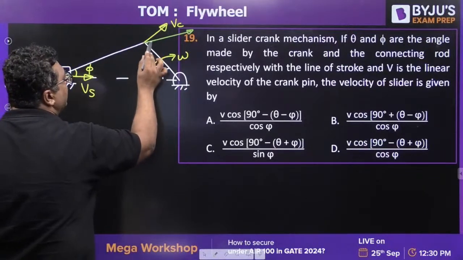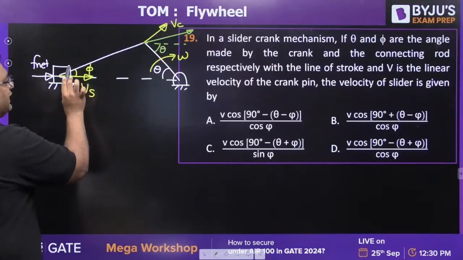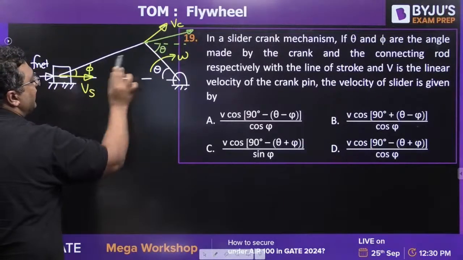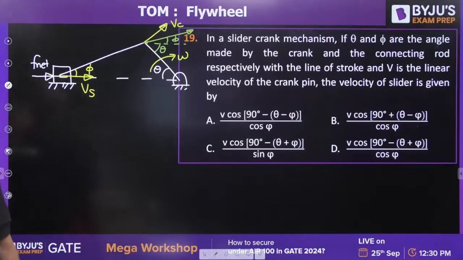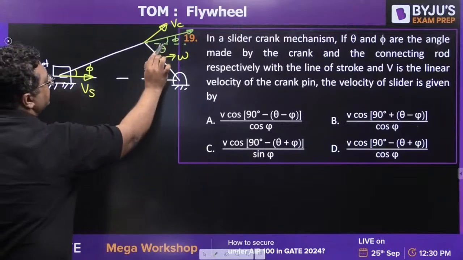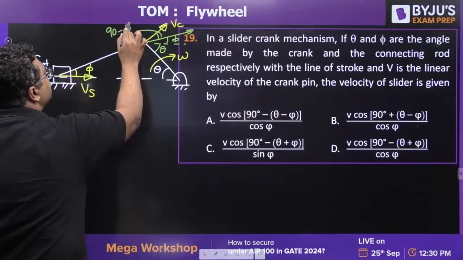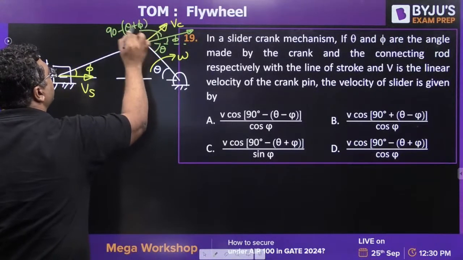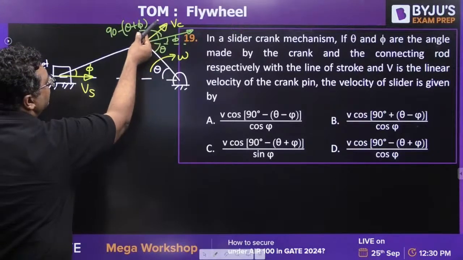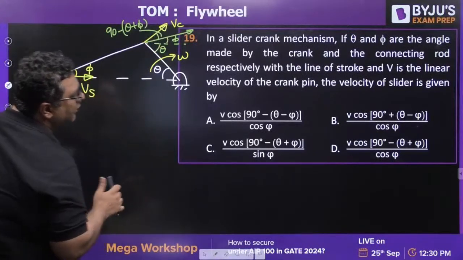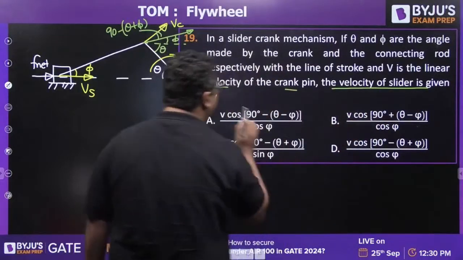If this angle is theta, this will be theta. If this angle is phi, this angle is phi, this angle is also phi. So if you try to find out this component, this is theta, this is phi. What will be this? This angle will be 90 minus theta plus phi. So if you try to find out this component, this VC, it is also mentioned that you need to find out the velocity of crank pin; the velocity of slider is given by.